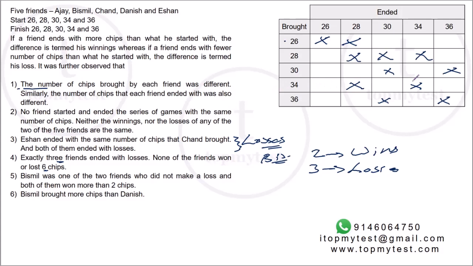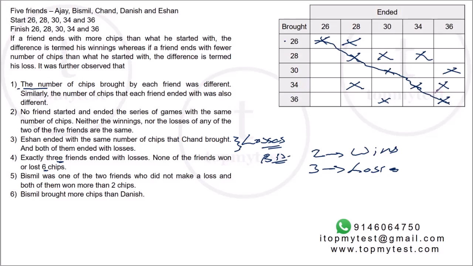That's okay. 34 cannot end with 36. 36 cannot end with 38. That's not possible. Right. And Bismil brought more chips than Danish. Now, this is the line of no profit, no loss. 26, 26, 27, 28, 28, 30, 30, 34, 34, 36, 36.